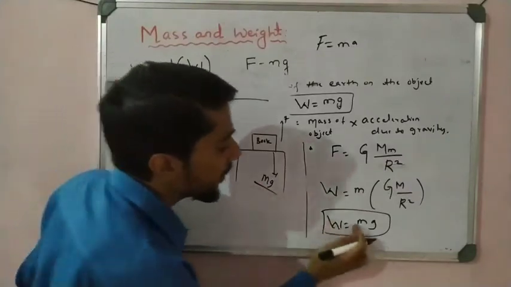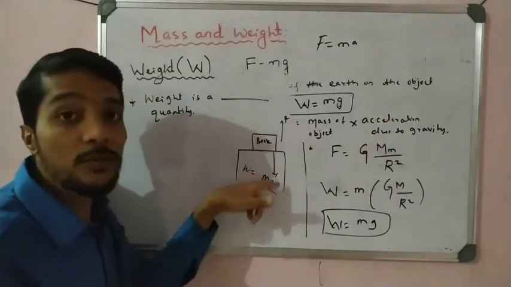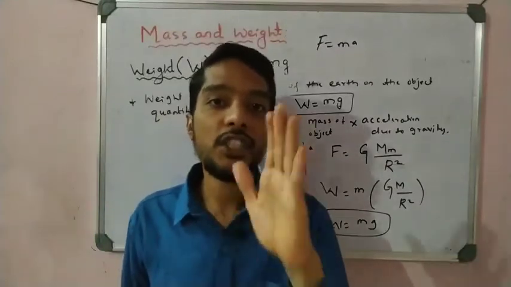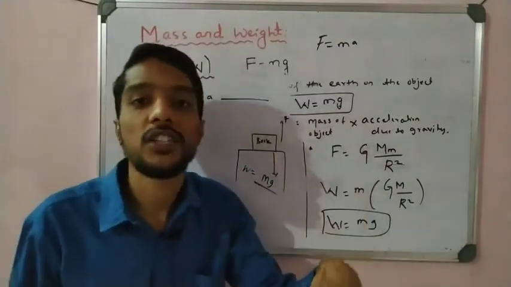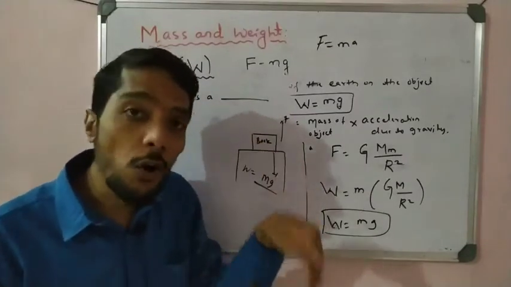What is mg here? Mg is nothing but weight. We show the direction of mg as downward. So weight has a direction which is always downward. It does not change.